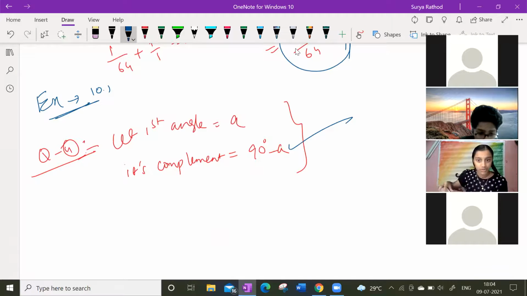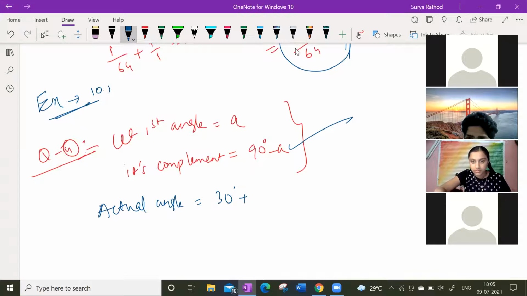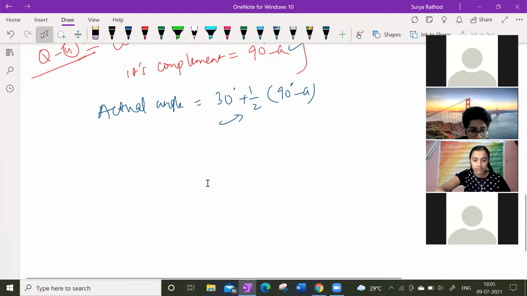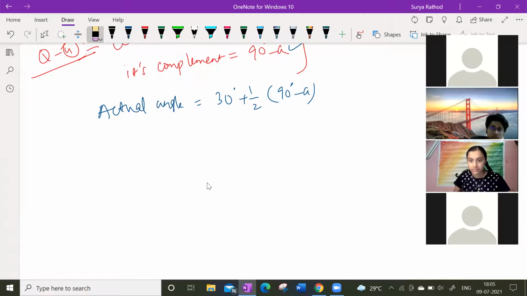So the angle is 30 degrees more than one half of its complement. What is the required angle? The actual angle is equal to 30 degrees more than one half of its complement. Its complement angle is 90 degrees minus A. You understand? 30 degrees more means 30 plus half of its complement. Find the measure of the angle.